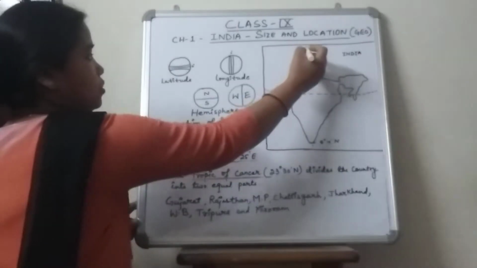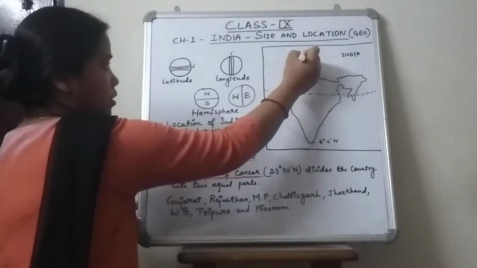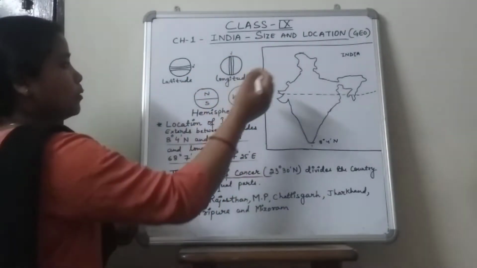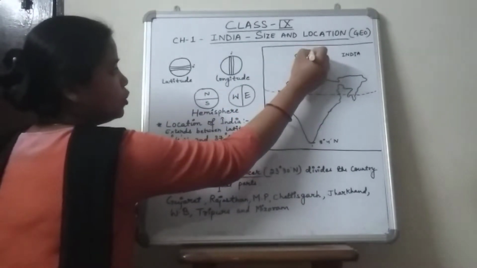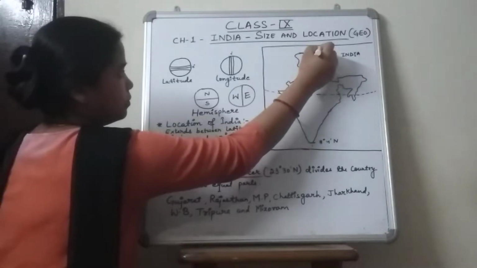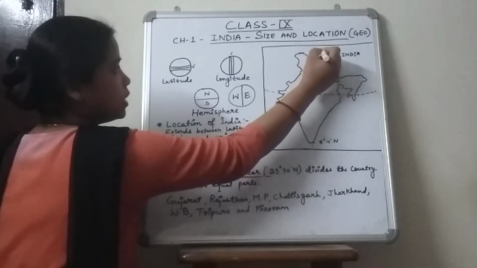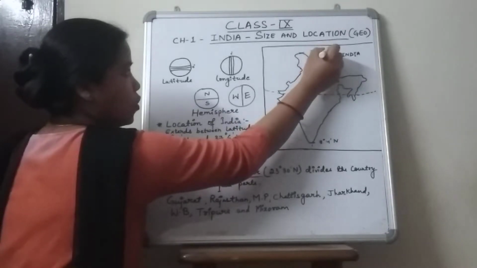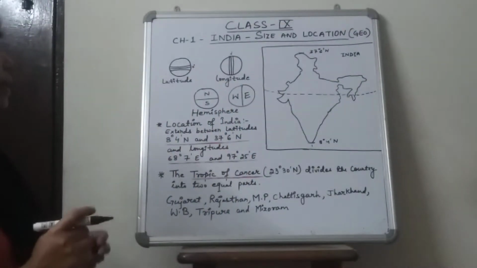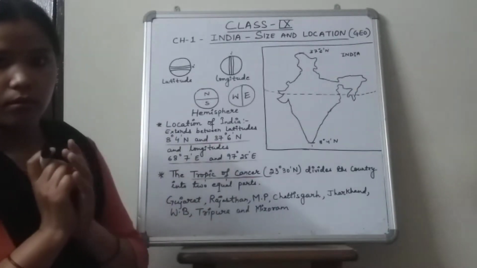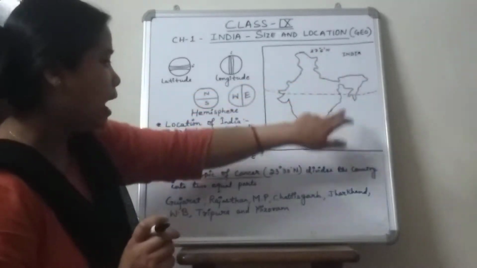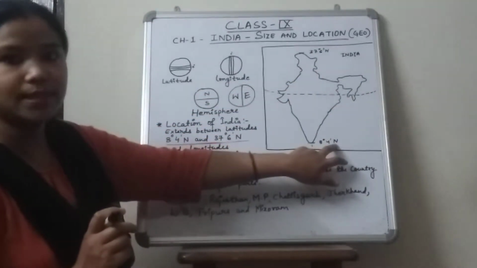And the POK portion of our Jammu and Kashmir region lies at the latitude of 37 degree 6 minutes north. Okay, now you must be wondering why ma'am has written north here and why she has not written south here.